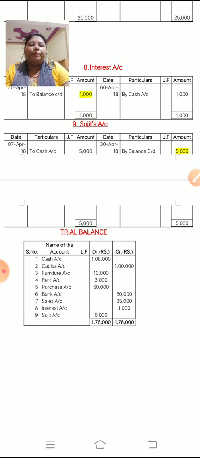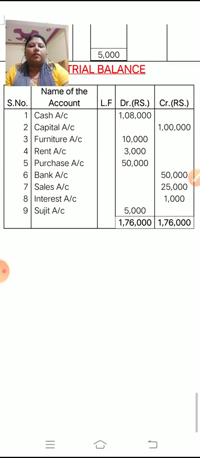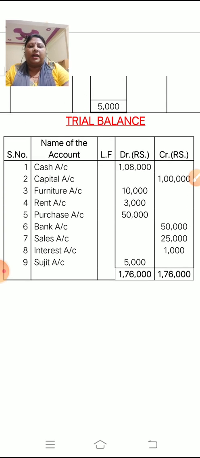Okay, now the last step is the trial balance. How you have to maintain the trial balance, this we have to see. Now children, see, after maintaining the ledger accounts, we have the answers. Okay, we have to write down in the trial balance all the account names, all the ledger account names.